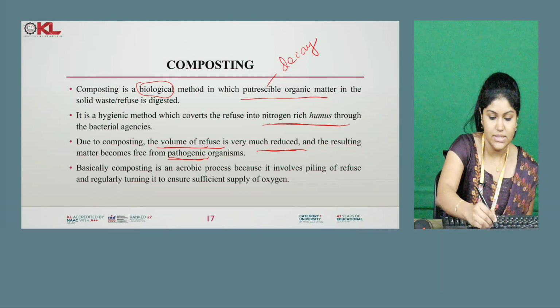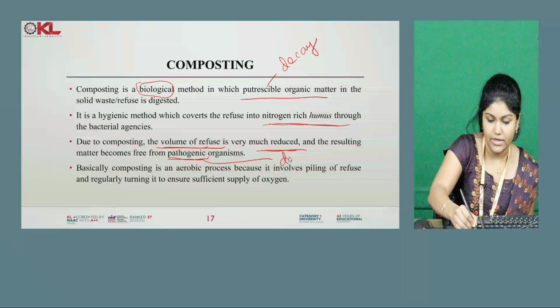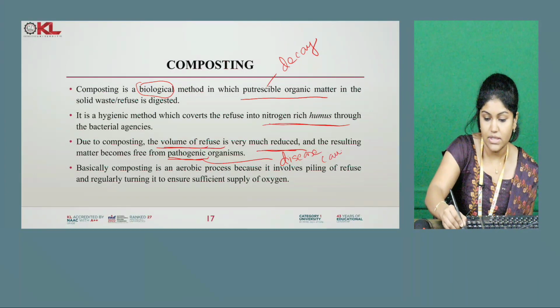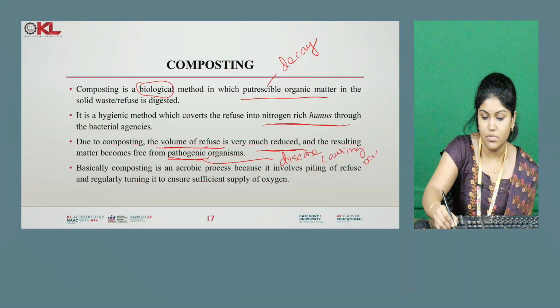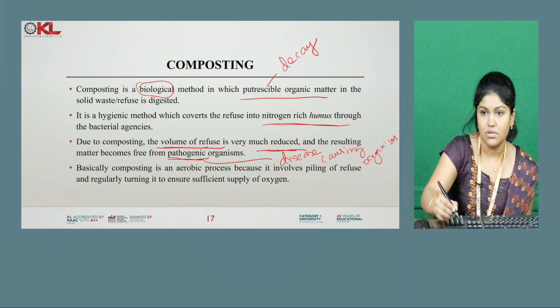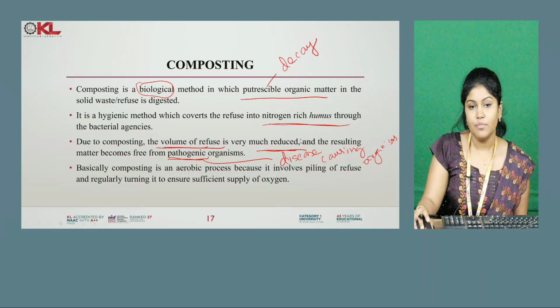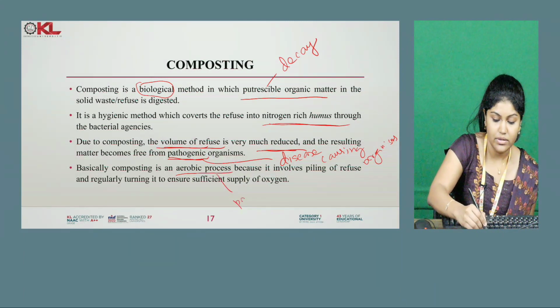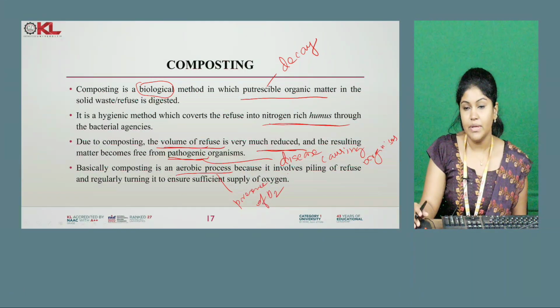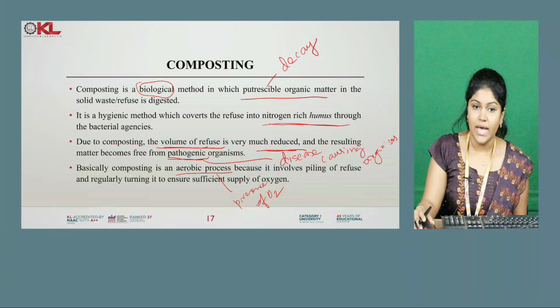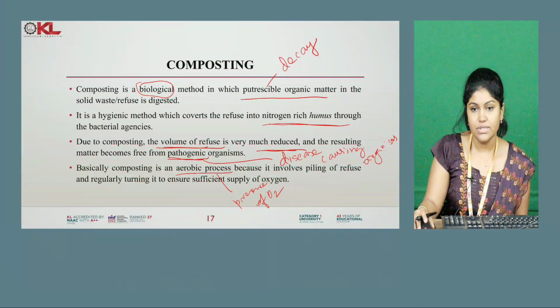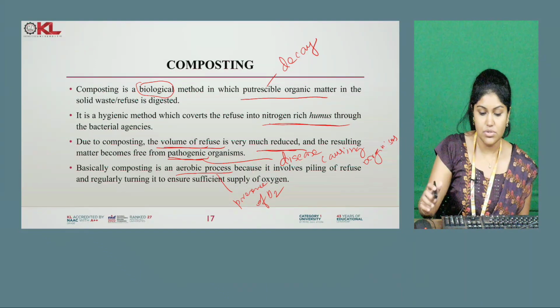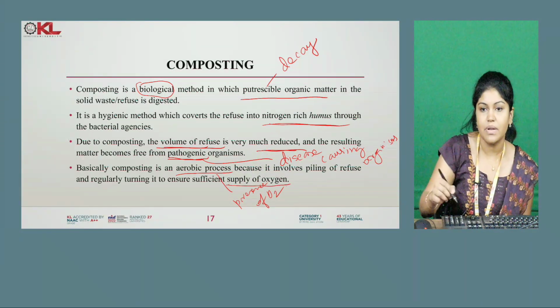Pathogenic means disease causing organisms. That is what pathogenic means. So basically composting is an aerobic process. We are doing it in the presence of oxygen, because it involves piling of refuse and regularly turning it to ensure sufficient supply of oxygen. So it is an aerobic process, done in the presence of oxygen. Here you can see the supply of oxygen is given.